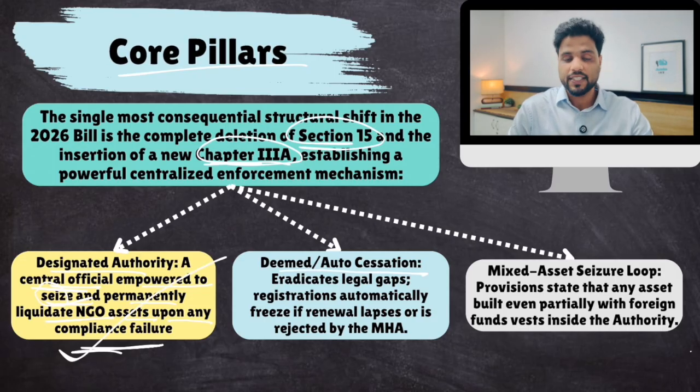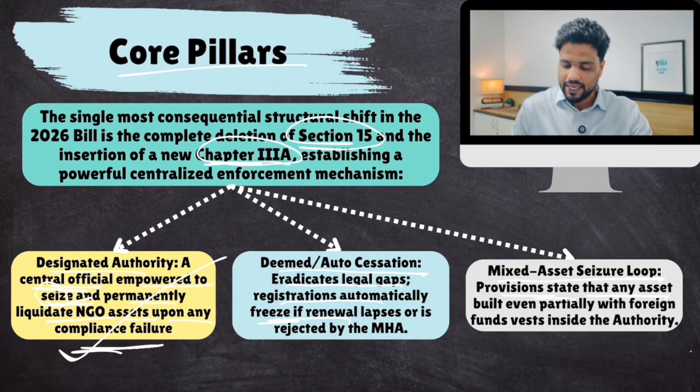Then deemed auto cessation. Now this eradicates, there were certain legal gaps. What happens is that if all these NGOs receive a license from the central government, they have to renew their licenses. Now, if you do not renew your license in due time, your registration gets automatically freezed. Okay. Then mixed asset seizure loop.